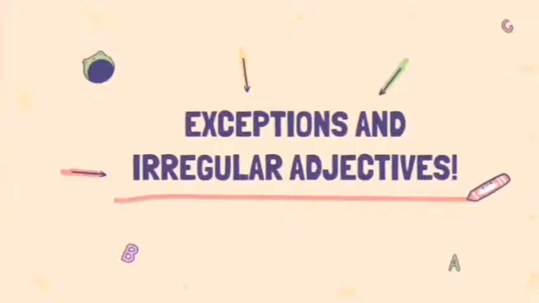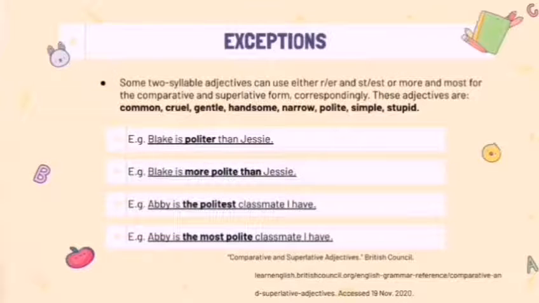Not all adjectives follow the rules that my teammates just presented. There are some exceptions, especially in the case of two-syllable adjectives, and there are also irregular adjectives. These exceptions can go either with er, est, or with more and most. The word polite is one of these exceptions, so it is possible to say politer or more polite, and also the politest or the most polite.